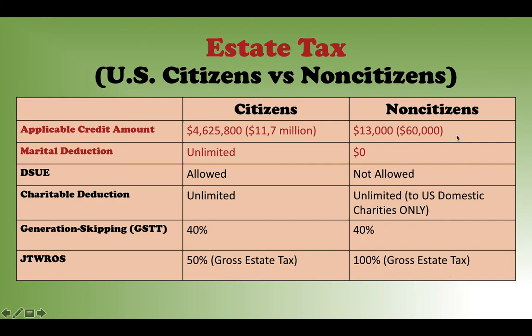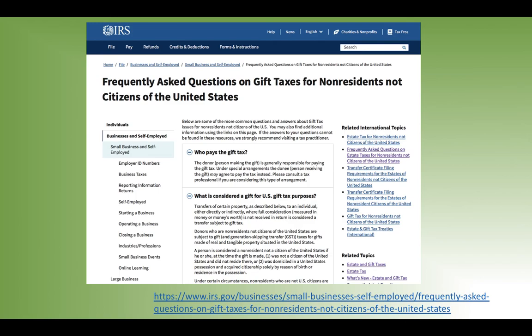You can see if you include your house 100% in the gross estate, you are already subject to estate tax for more than $60,000. That is lots of tax you have to pay. So that's really, really bad.